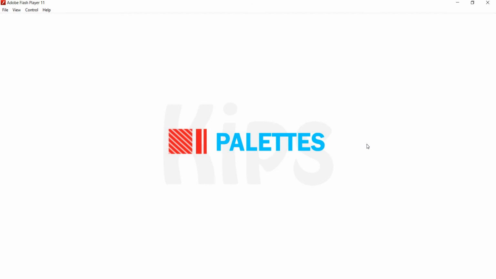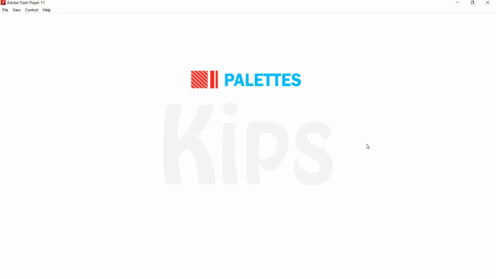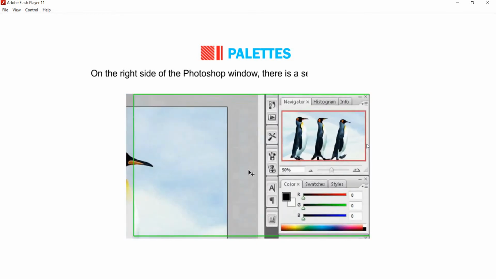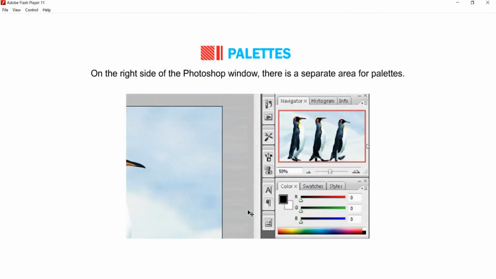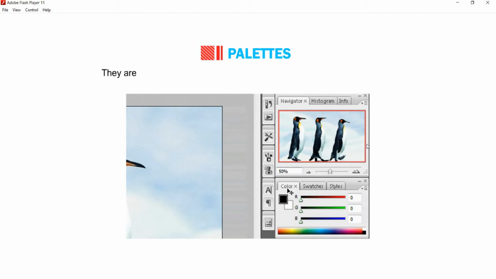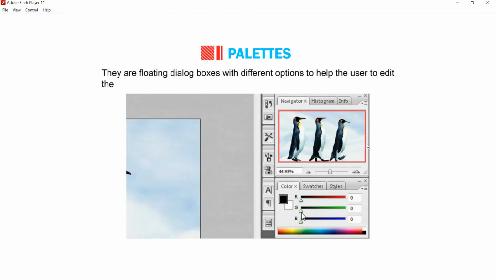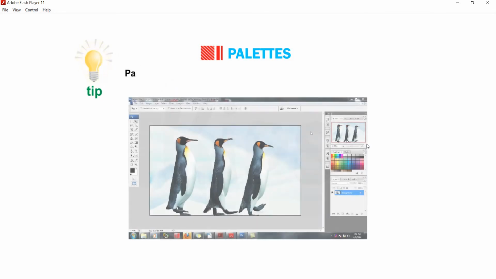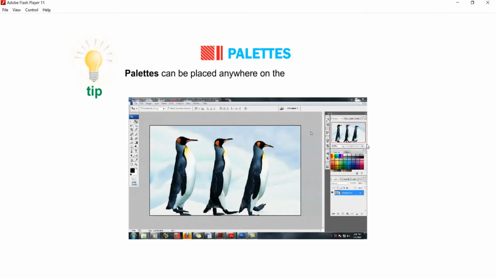Students, let me tell you about palettes. On the right side of the Photoshop window, there is a separate area for palettes. They are floating dialogs with different options to help the user edit images. These palettes can be closed whenever we wish. Let me give you a few tips related to palettes. Palettes can be placed anywhere on the screen.